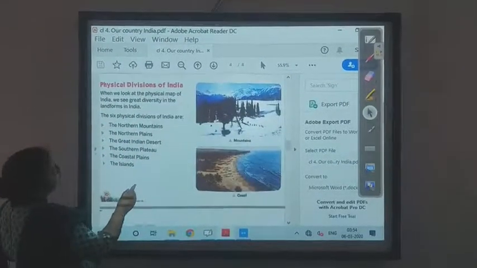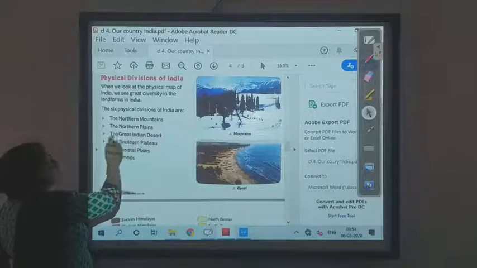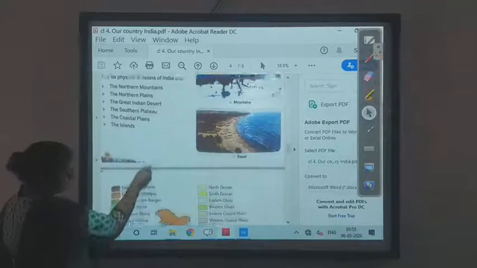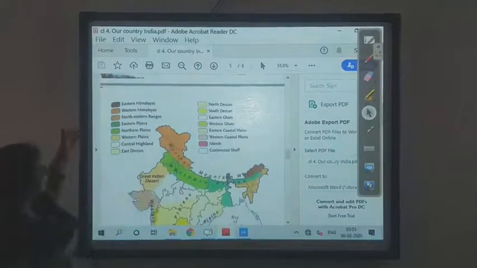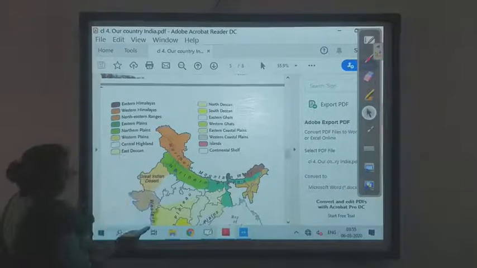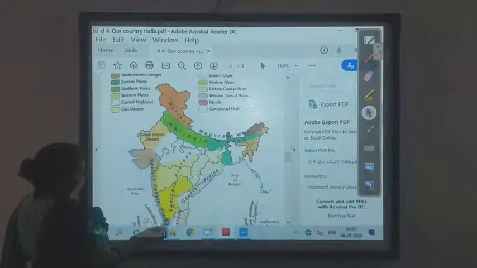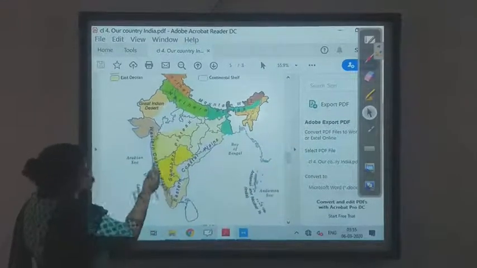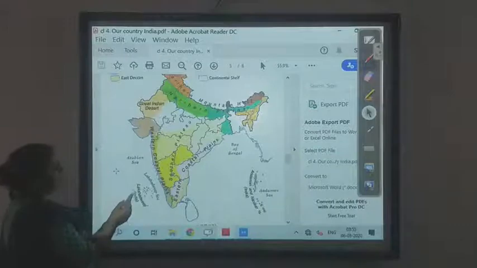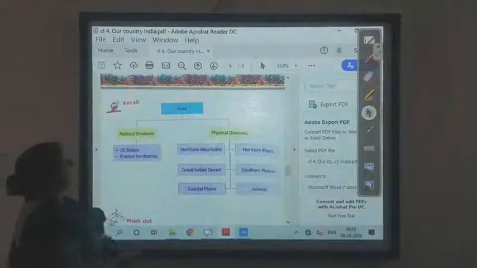This is the physical division which I have already shown. So what are the physical divisions? They are the northern mountains, northern plains, the Great Indian Desert, the southern plateau, the coastal plains and the islands. This is the way we have to color: for the mountain areas we always use brown. For plains we give a green color. For desert it is yellow. For plateau you can give any other color. For coastal areas also you can give a green color. And for the river or any water body we can give blue. And this is what we learn in this chapter.